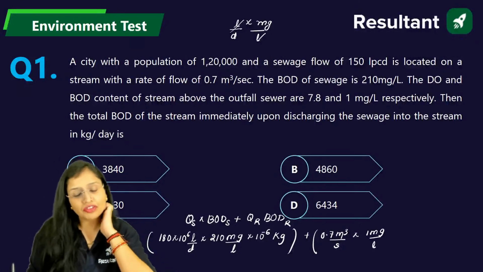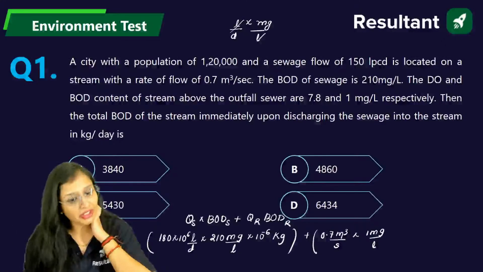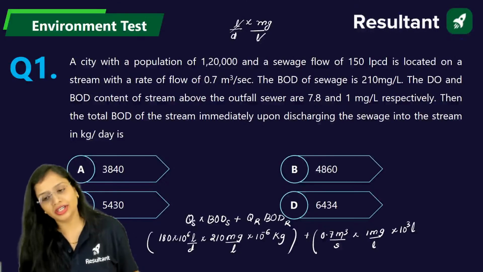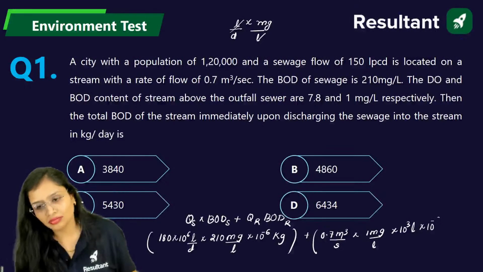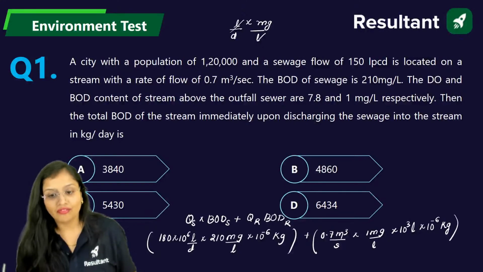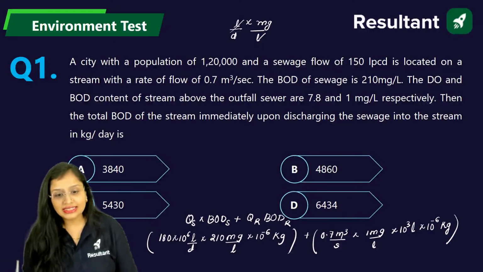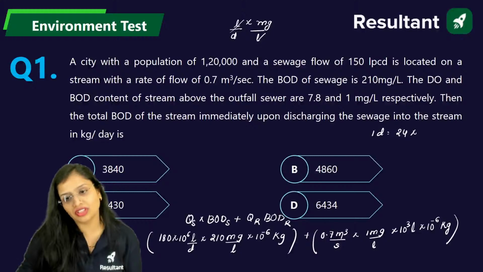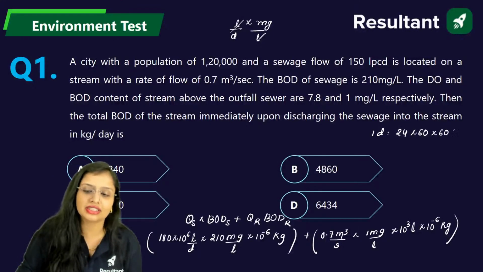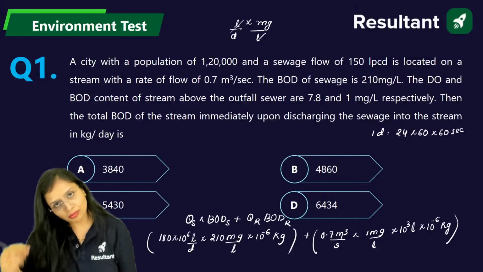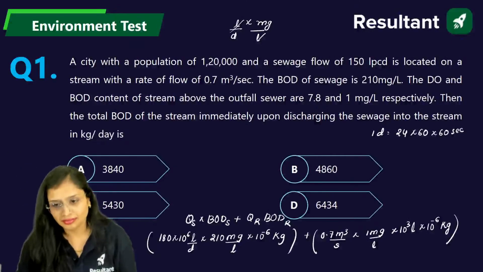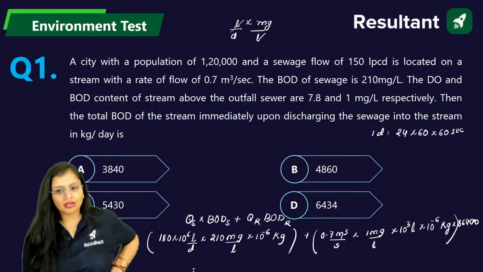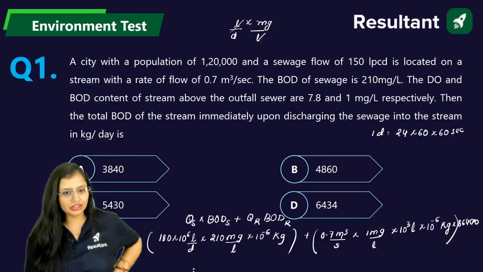Now just check it out guys. If you want to convert meter cube into liter, 1 meter cube is equal to 1000 liters, 10 raised to power 3. Mg if you convert it into kg, 10 raised to power minus 6. Now check it out. One more thing is there. You have to convert seconds into day. 1 day is equal to 24 hours, 1 hour is equal to 60 minutes, 1 minute is equal to 60 seconds. That is 86400. So 1 upon 86400 will go in the numerator. Okay. Solve this quickly and tell me what will be the answer you will be getting.